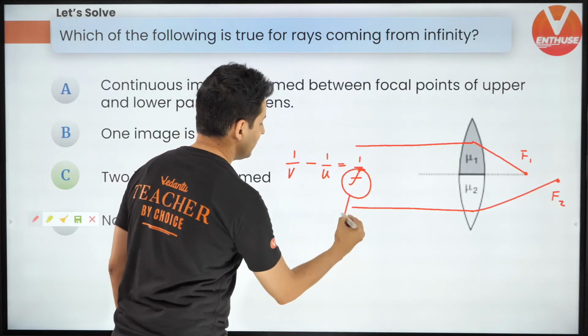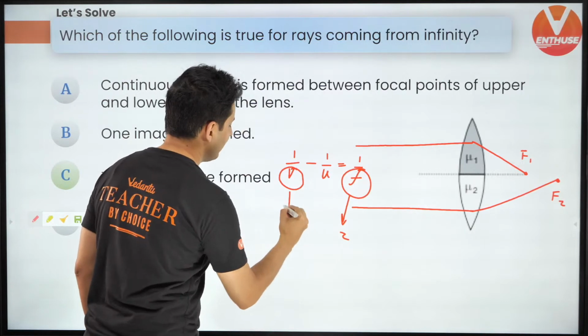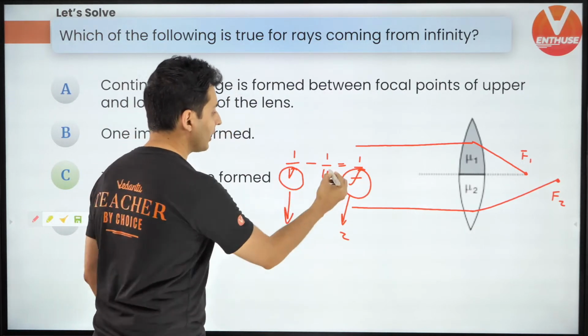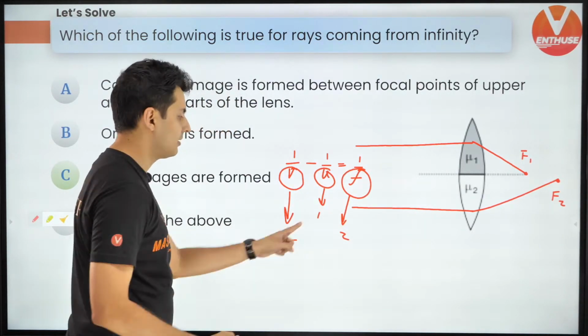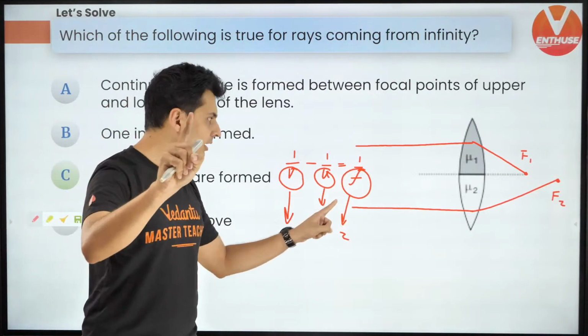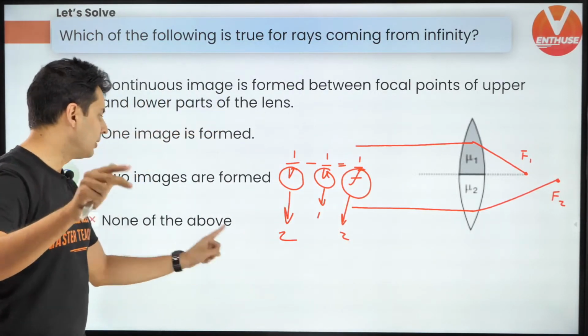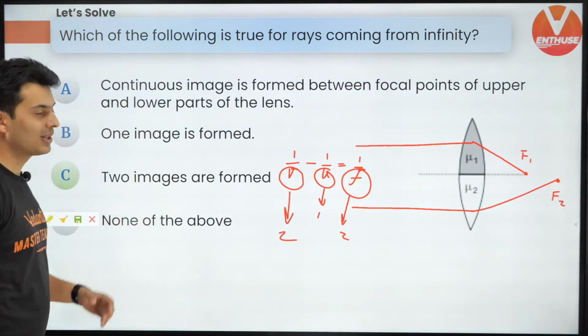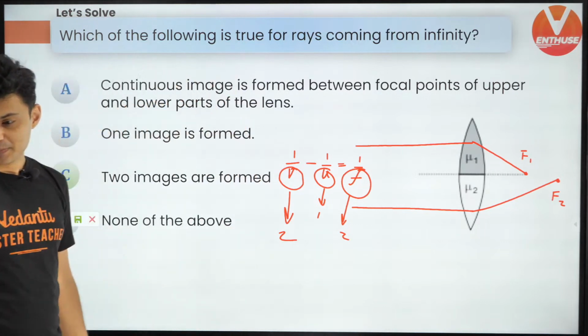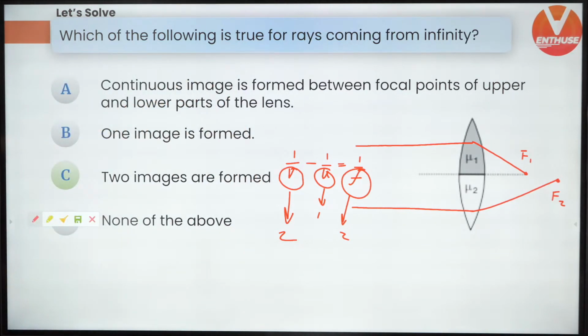So because there are two focal lengths, there will be also two images for the same object distance. Object distance is only one, but there are two focal lengths, so there are two images. Hence, two images are formed. I hope this makes sense. I hope this is clear.